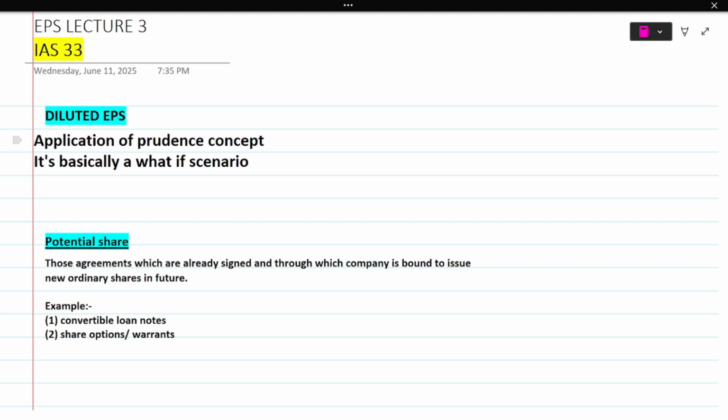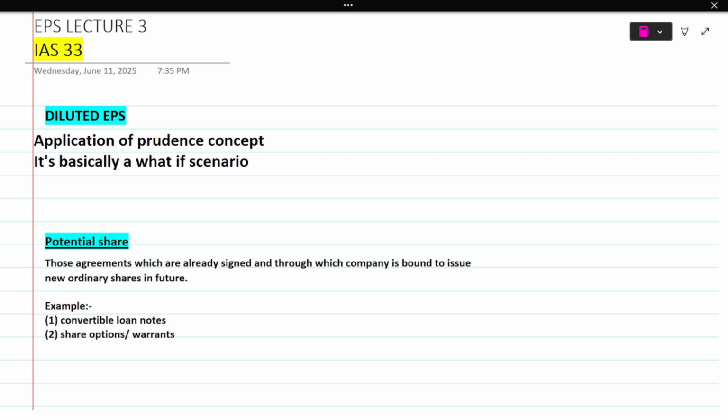So for example, we have potential shares. Now what are potential shares over here? You can see that potential shares are those agreements which are already signed and through which the company is bound to issue new ordinary shares in future. So potential shares are those agreements which the company signs. For example, the company signs today that, okay, today we are signing this agreement, then in the future we'll be issuing this amount of new shares. Since they have already written it in the agreement, we know that that is about to happen.